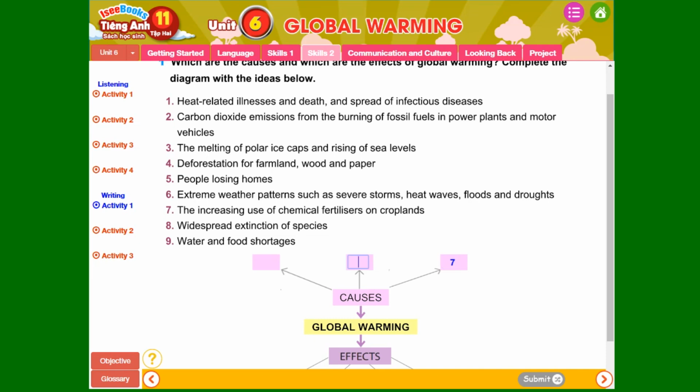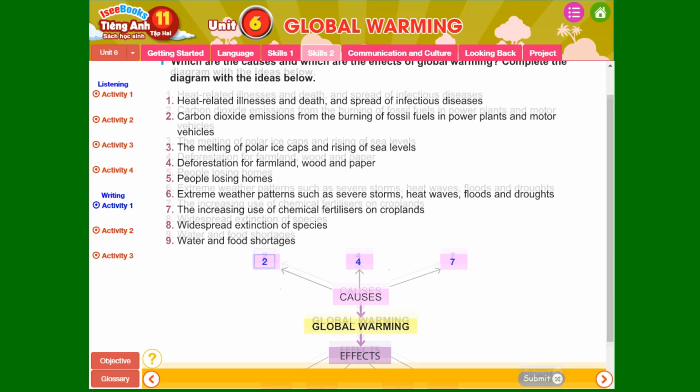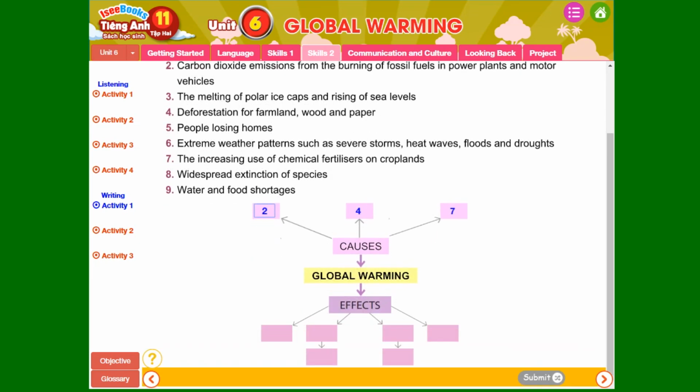Deforestation for farmland, wood and paper, so number 4. Carbon dioxide emission from the burning of fossil fuel in power plants and motor vehicles, for example, number 2. And then we have an effect, that is the melting of polar ice caps and rising of sea levels. So number 3 here.